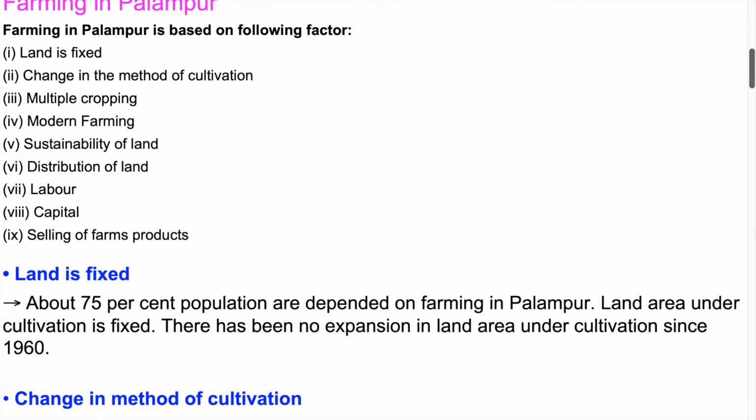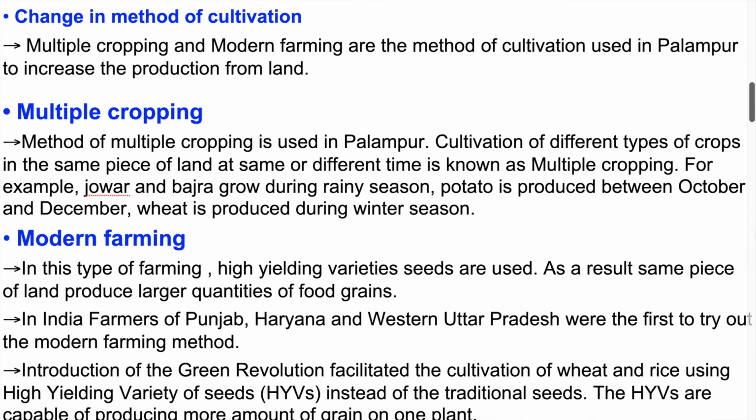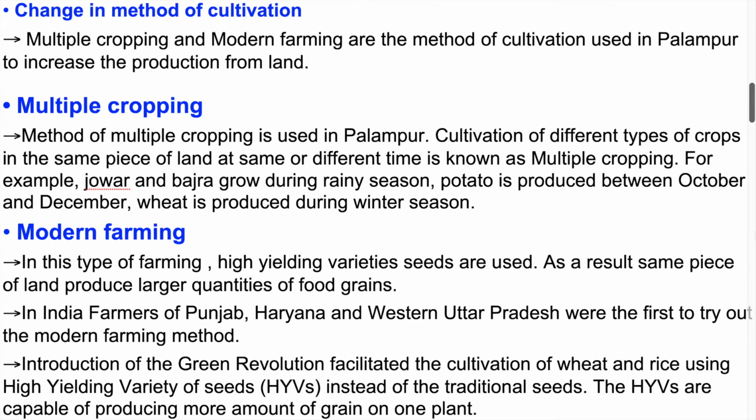Land is fixed. About 75% of the population is dependent on farming in Palampur. Land area under cultivation is fixed. There has been no expansion in land area under cultivation since 1960. Change in method of cultivation. Multiple cropping and modern farming are the methods of cultivation used in Palampur to increase the production from land.